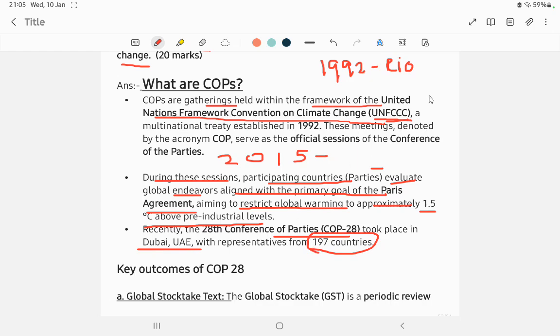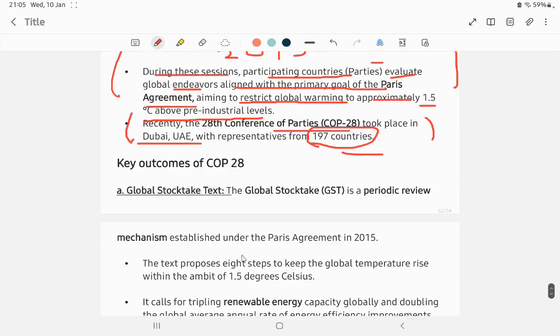So it was COP. Question 5 marks: what is the Conference of Parties? You can write this current affairs, the latest COP, that is COP28, held at Dubai, United Arab Emirates, with 197 countries participating. So the key outcomes of COP28, let us explain. In simple terms, there was a lot of discussion, but we'll take the gist out of this.